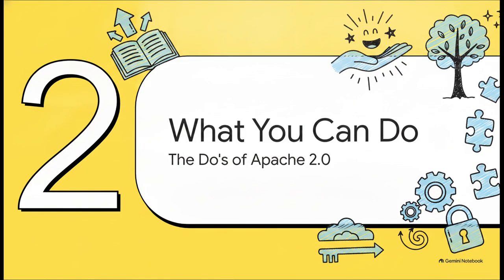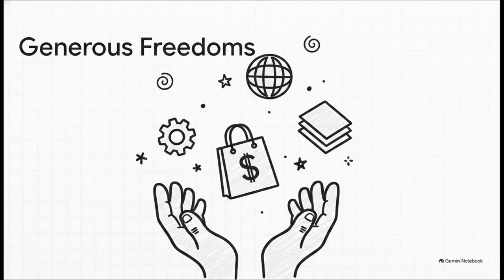Moving on to Part 2. What you can do. The absolute beauty of Apache 2.0 is its wild flexibility. You are granted enormous freedoms. You can modify the code, bake it into your own proprietary software, and sell it commercially, all without paying a single royalty or licensing fee. Seriously, say you want to build a paid fitness app using an Apache licensed charting library. You can absolutely do that for free. You can distribute copies globally, and you can even sub-license the software under entirely different terms. It's engineered from the ground up to encourage rapid innovation without legal friction slowing you down.